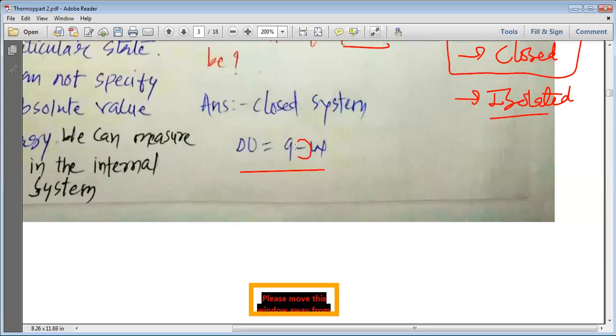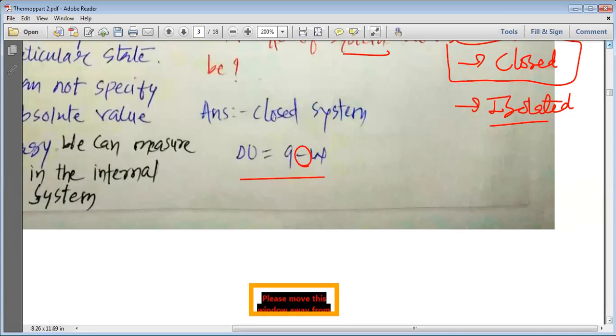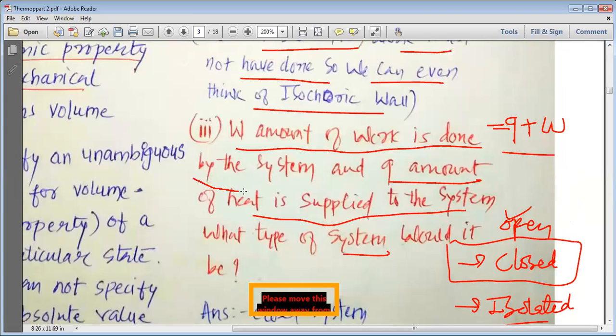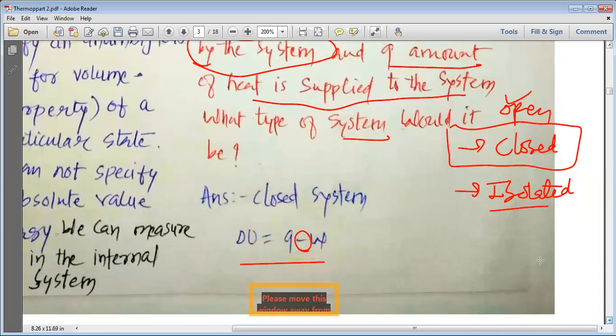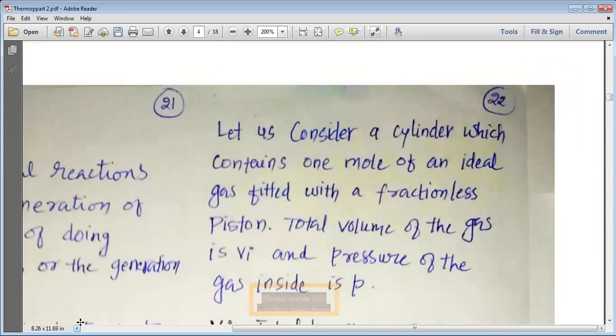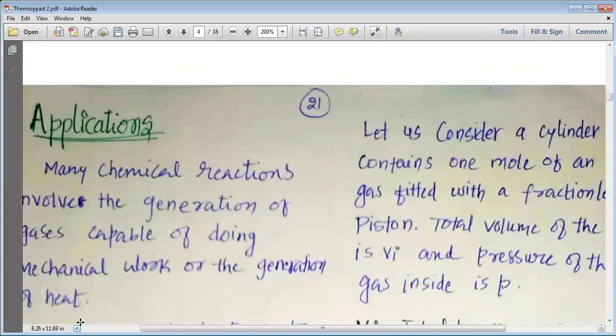Now, why do we put minus W? You can easily see here that W amount of work is done by the system. So, as the work is done by the system, the work done is negative, my dear students. This is how we understand.